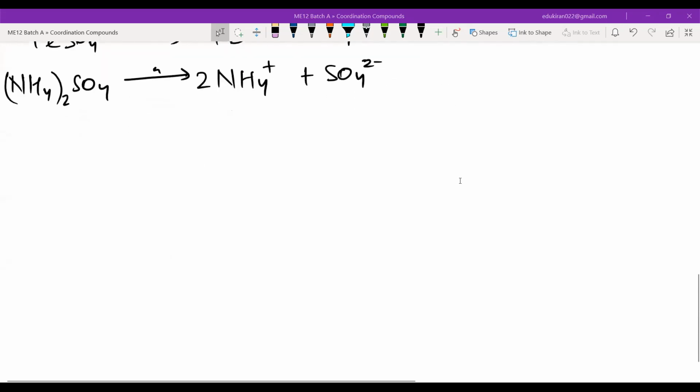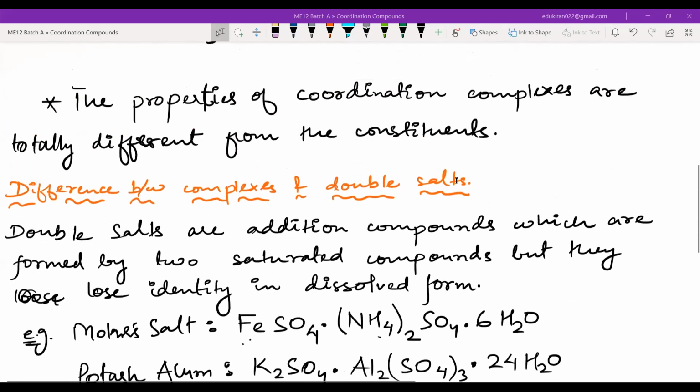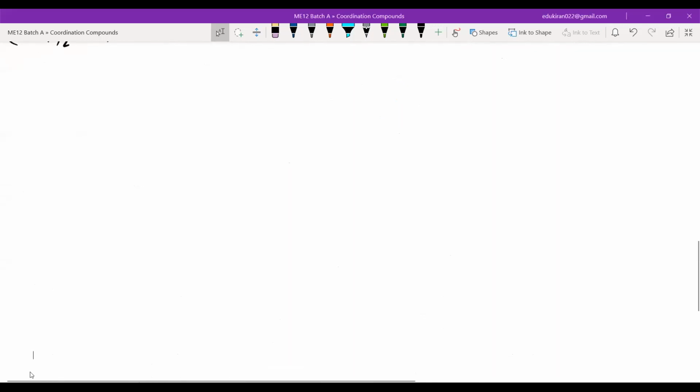Okay. Now, next the question was, what is the bond here? How are these things present, and what are the types of bond that are present? Werner gave the first theory, the Werner theory of coordination compounds. We'll look at some experiments done by Werner, and we will conclude a few things from there.